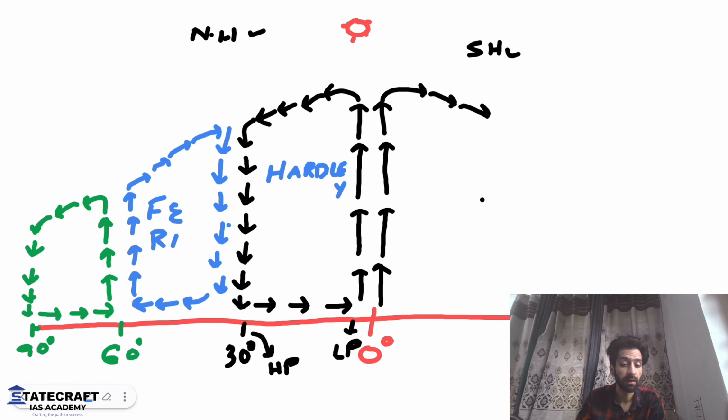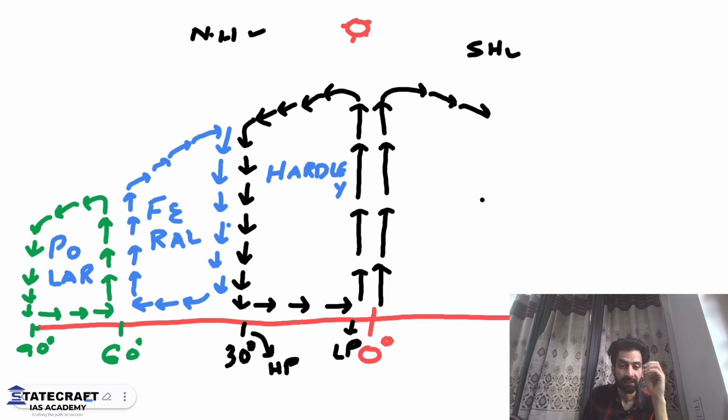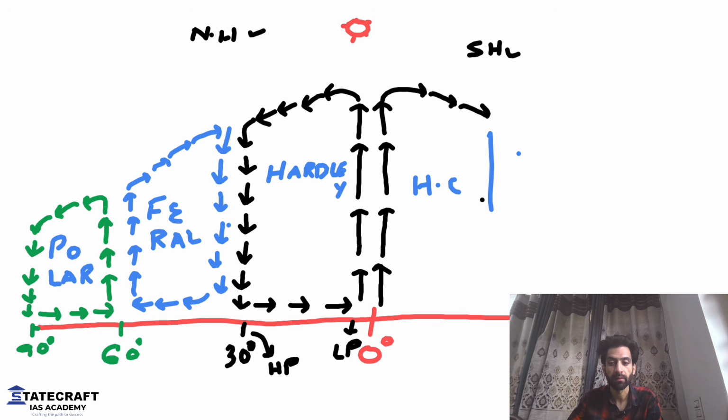Ferrel. And a cell formed between 60 degree and 90 degree is polar cell. Long story short, after studying the trimeridional circulation, you will see formation of three cells: Hadley cell, Ferrel cell, polar cell. Same thing will happen in the southern hemisphere. You will have one Hadley cell here, then you will have one Ferrel cell here, and then you will have one polar cell here. Now, if you are drawing this thing, let me tell you something.